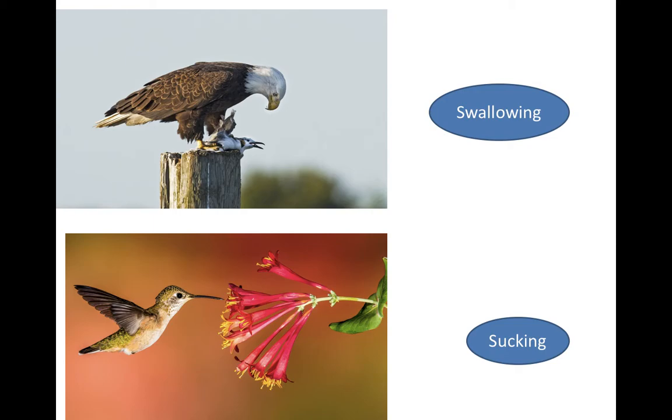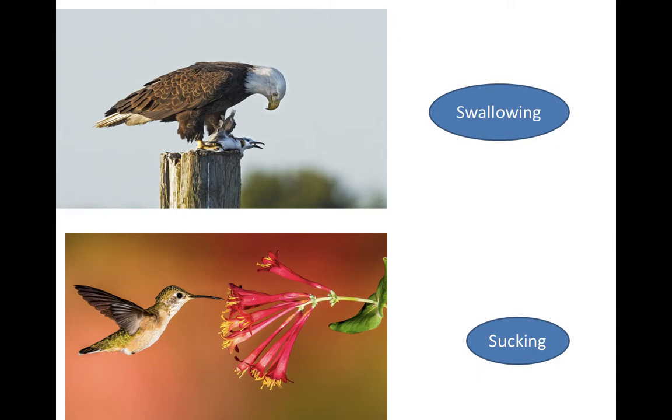The next is the hummingbird. I'm sure everyone has heard of this tiny bird which takes nectar from flowers and survives with the help of nectar, its main source of food. This bird takes the food with the help of its beak and tongue by the mode of sucking the nectar from the flower.